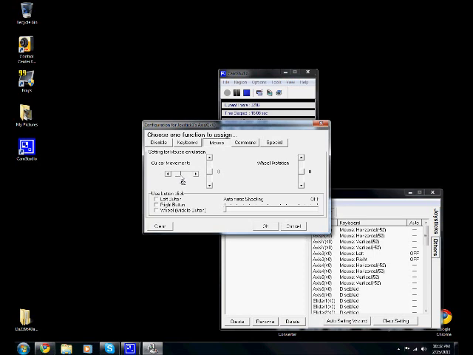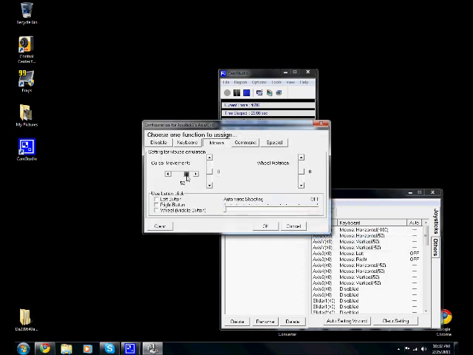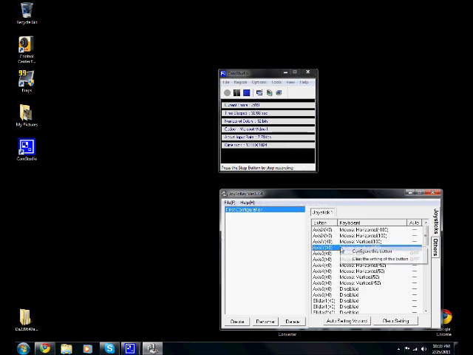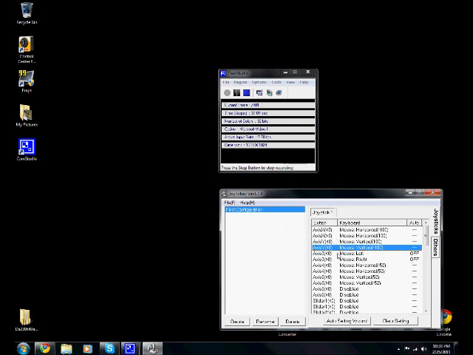And I've already set this up a little bit, but just for demonstration purposes, I have my joystick that I bought from a thrift store for $3, and I couldn't find any drivers for it anywhere. So I found this cool program that recognizes joysticks, and right now I'm controlling my mouse with my joystick, and I can just move it around.